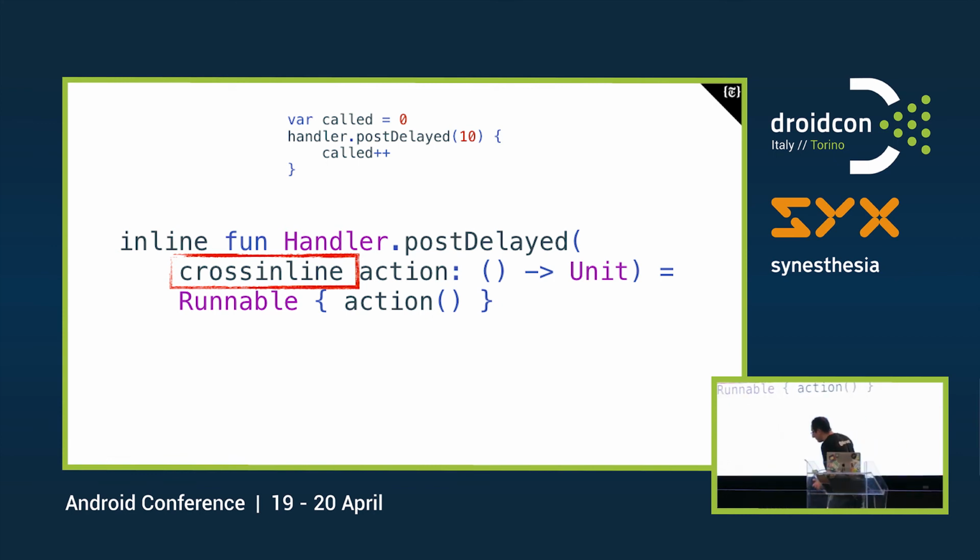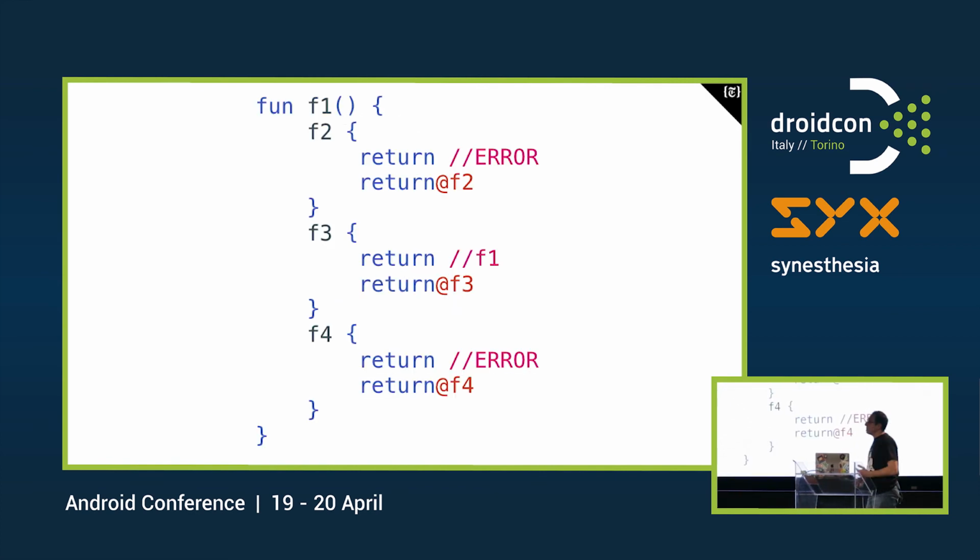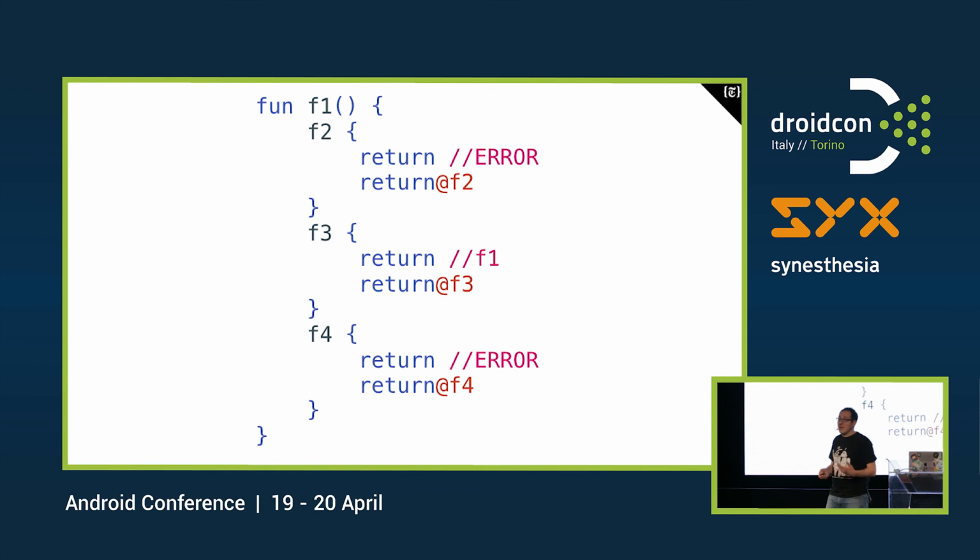So, why am I explaining all of this? Because in Kotlin we can have local and non-local returns. And actually, we have three different situations in which we can benefit from this. So, let's see the first example, in which we have f2.